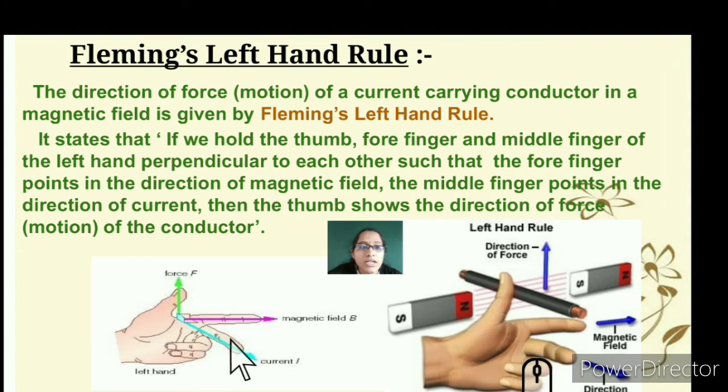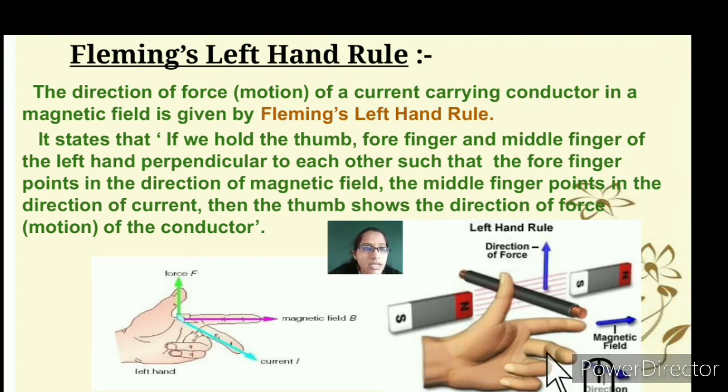So first we will understand that the middle finger represents the flow of the current, then your forefinger represents the magnetic field, and this will create the force towards the thumb, or the force, that is the motion of the conductor. So just understand this.